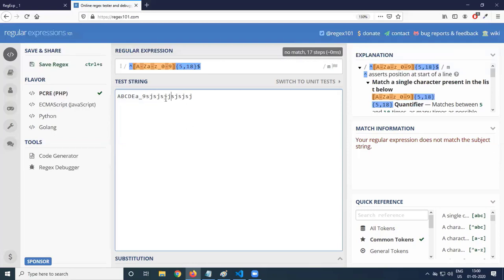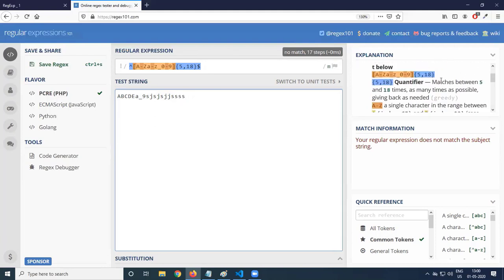Why no match? One match. One. Why is it not there? Because the number of characters may be more than 18. So match a single character present in the list below. What the condition is also given there. You can read this: matches between 5 and 18 times, as many times as possible, giving back as needed.